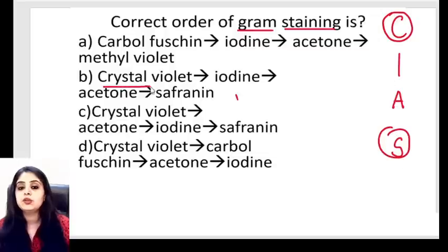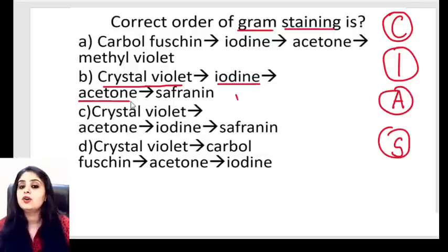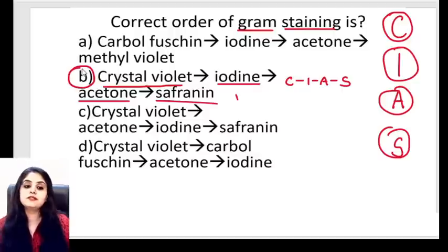The purple color one was crystal violet. I was for iodine. A was for alcohol or acetone, and S was for safranin. That's the protocol that we have for gram staining. Crystal violet will give a purple color, as all of us know, and safranin will give a red color.